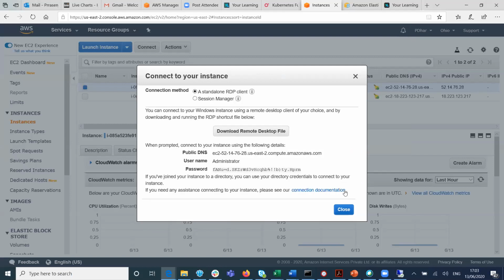Decrypt. Yeah, this is the password. Copy this password. This is the password.